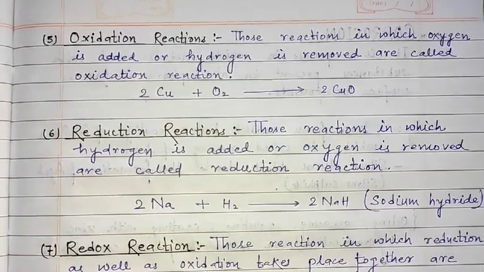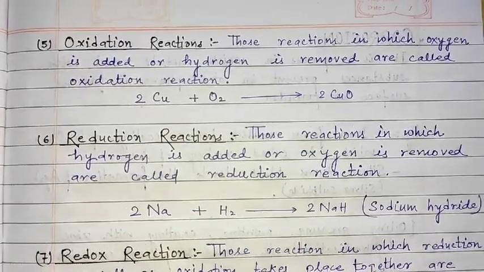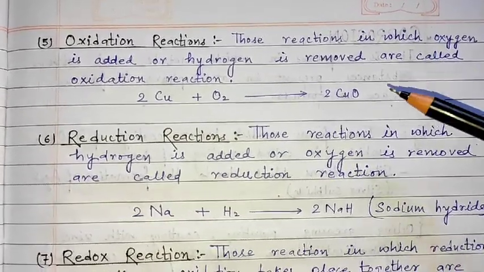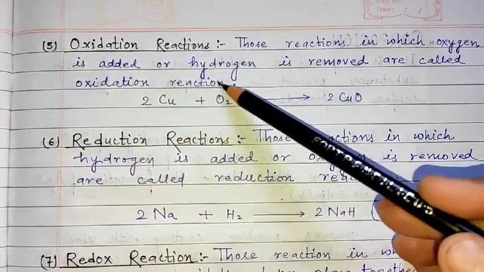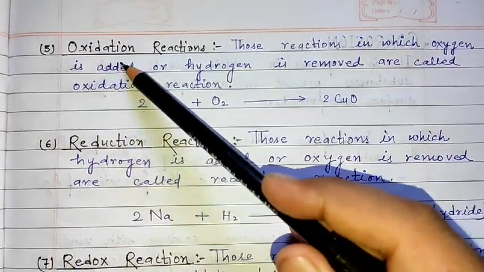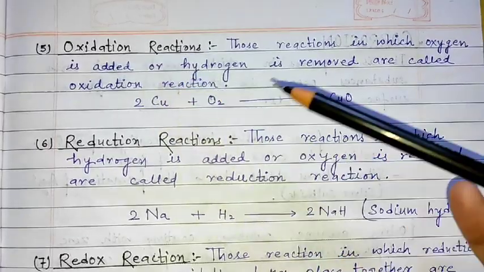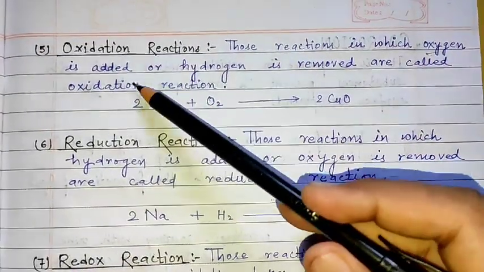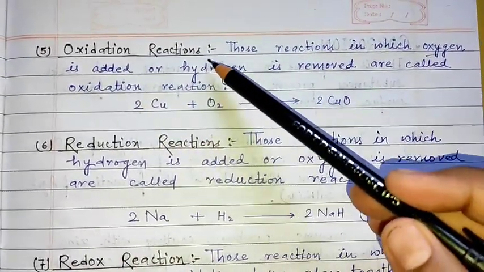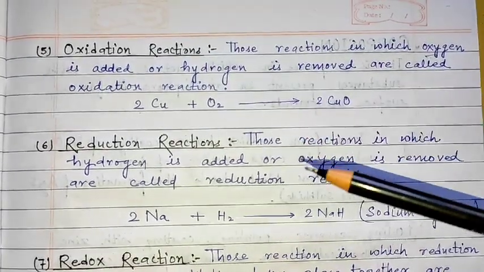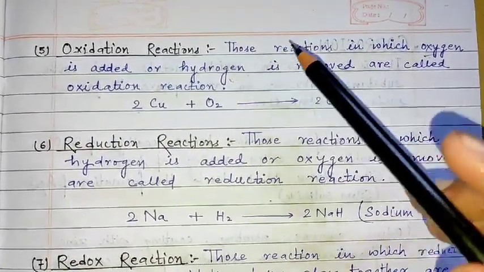Next is our oxidation reaction. By the name we will understand that in an oxidation reaction something is getting oxidized, which means there is an addition of oxygen, and if there is an addition of oxygen, hydrogen would be removed.